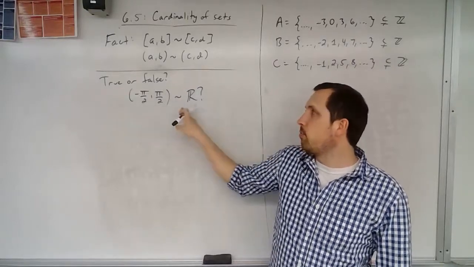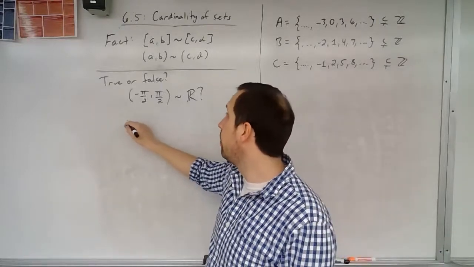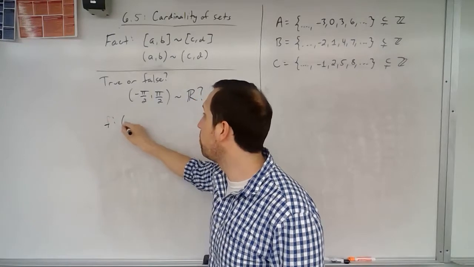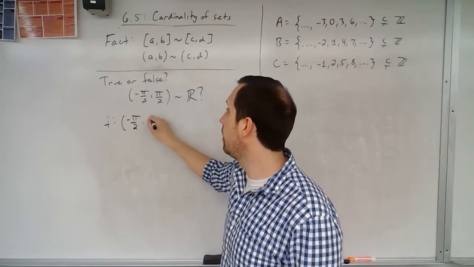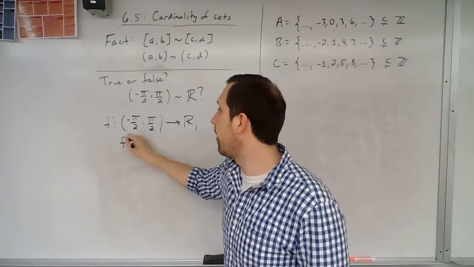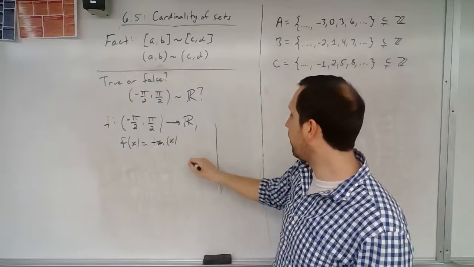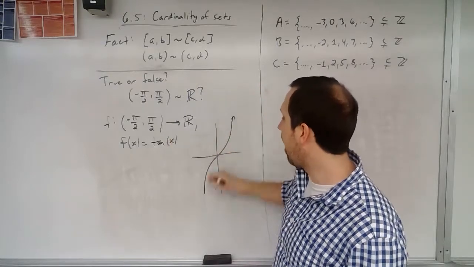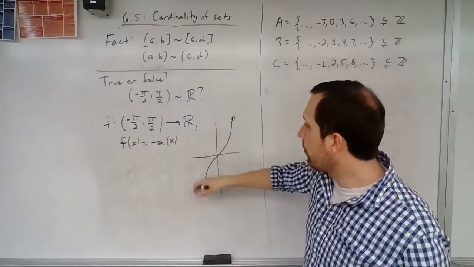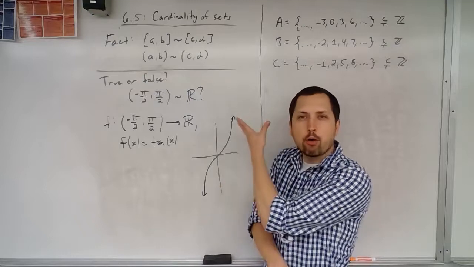If they have a domain of this, range of this, and they're a one-to-one function, there is one that you're aware of, right? We could think about the function that's going to map negative pi over 2 to pi over 2 to the reals, where f of x is equal to tangent of x. If we think about what tangent looks like on this interval from negative pi over 2 to pi over 2, we have our vertical asymptotes there, but everything in this region gets mapped to all real numbers.